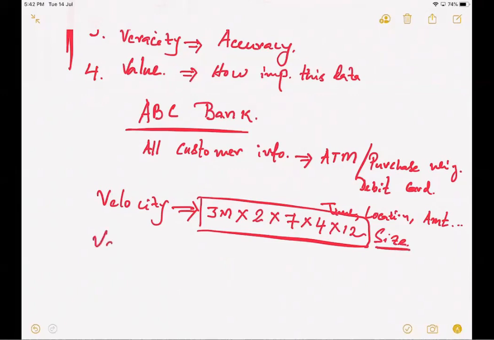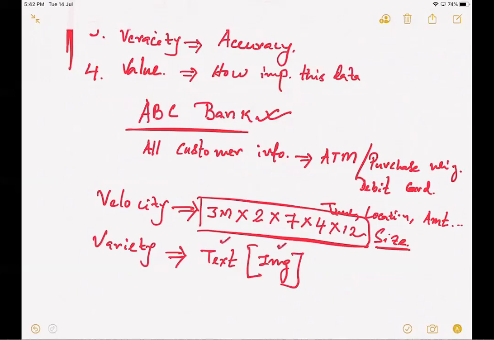The second category is variety. Now, in case of ABC Bank, the data is mostly textual data. But what happens if, when the person visits the ATM, the system takes an image or a photograph of the person who is accessing the ATM for security purposes or later for non-violations of the security features? Then I'll have two components here. One is text, another one is an image.